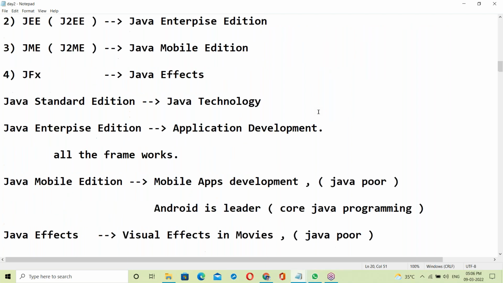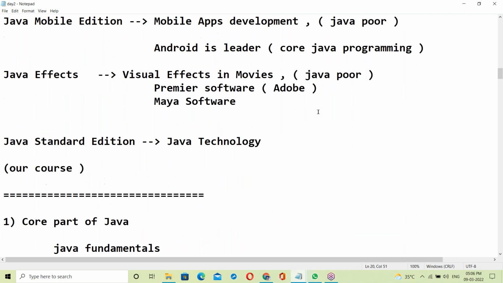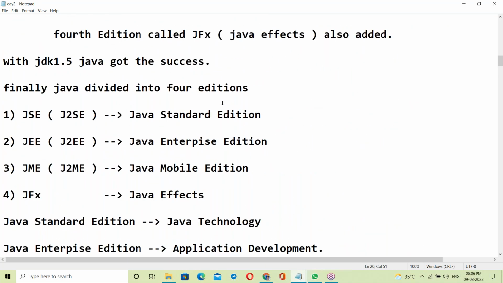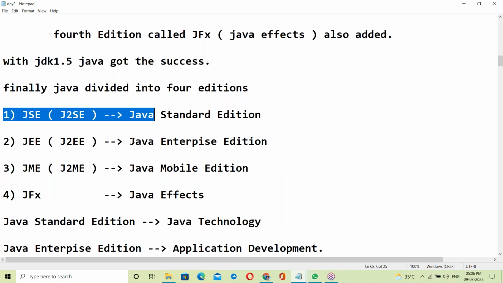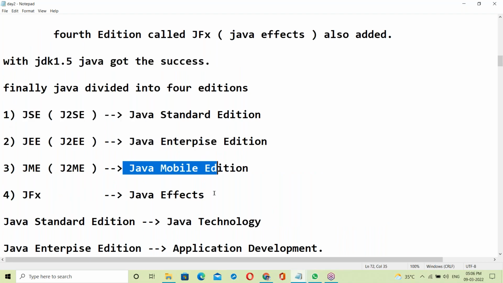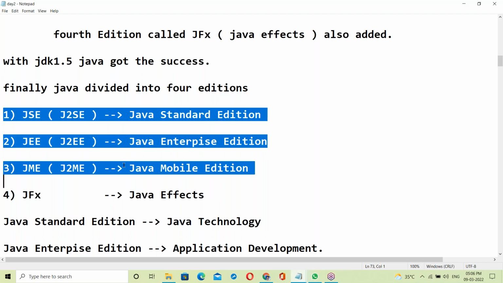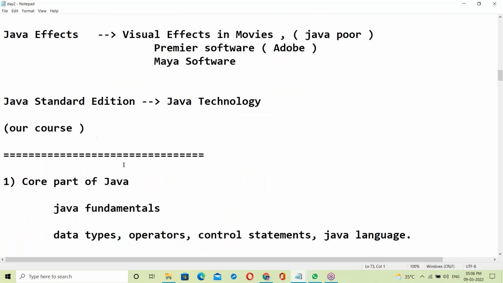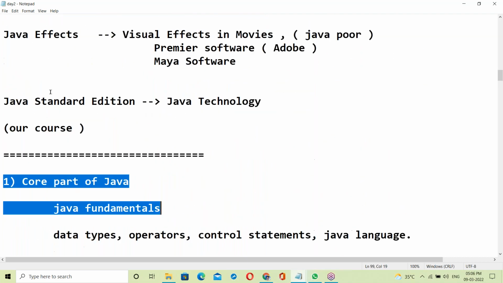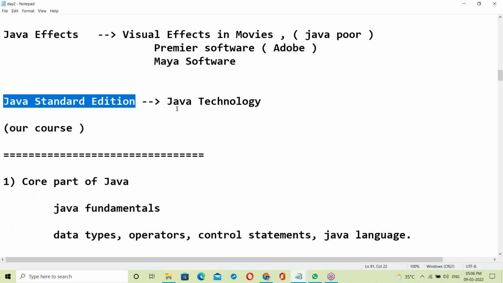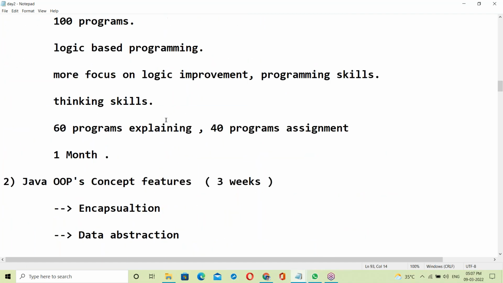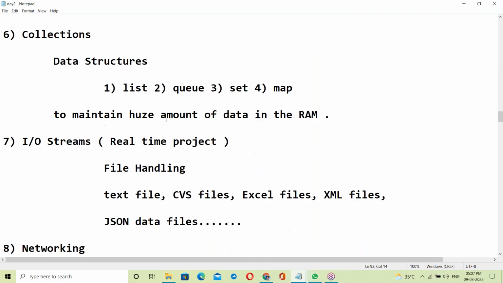Java contents were discussed, like what is SE, what is enterprise, what is mobile, what is effects. Next, our syllabus was discussed, Java standardization and Java technology.